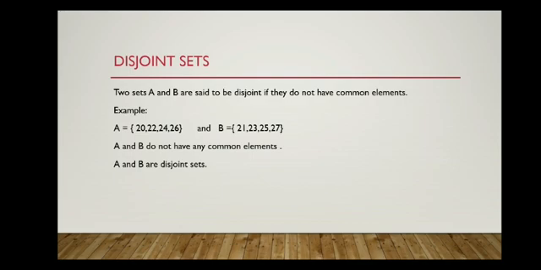But if two sets A and B have common elements, then those sets are called overlapping sets. So two sets which are not disjoint sets are called overlapping sets. There will be at least one element which is common in those two sets. So two sets A and B are said to be disjoint if they do not have any common elements, and if those two sets have common elements, then they are called overlapping sets.